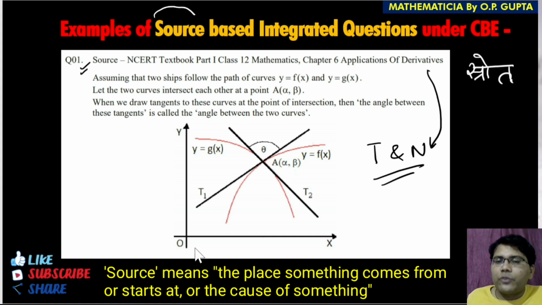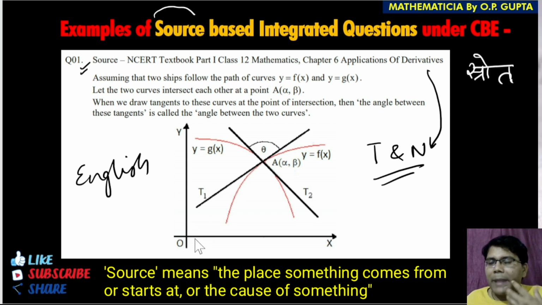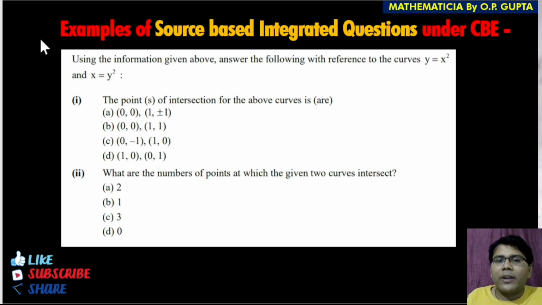This is a kind of question that we normally see in English, where they give a particular paragraph or passage, which we read and develop an understanding of the information given. Later on, we are given some questions based on that passage. I will show you the questions also, based on the concept they are mentioning here. You can read the information given here. Further, I am going to show you the questions that are based on the information conveyed in this particular passage, right?